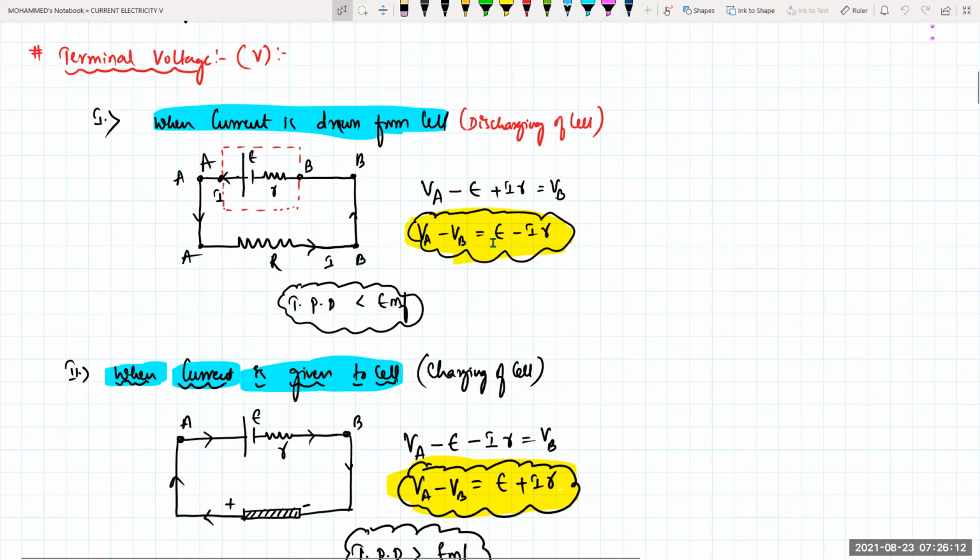So VA minus VB is equal to E minus IR. So the terminal potential difference is what? Lesser than the EMF of the cell. So when a cell is connected to an external resistance, the power in it decreases. So that is what is telling us that the terminal potential difference is lesser than the EMF of the cell. Very important, beta. If the current is going outside from the battery, it is known as discharging of the cell. For the discharging of a cell, the terminal potential difference is always lesser than the EMF of your cell.